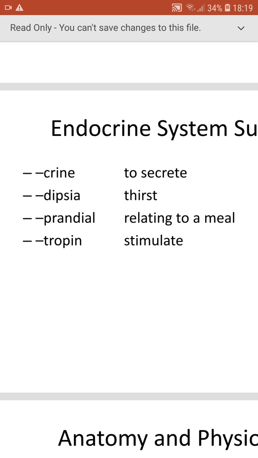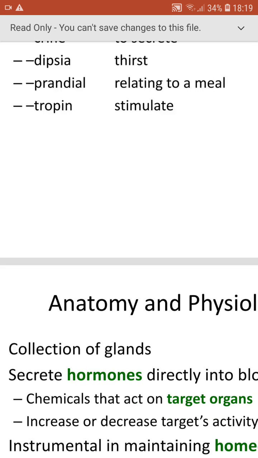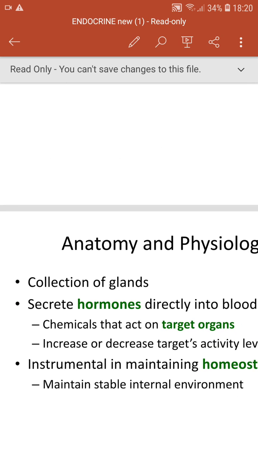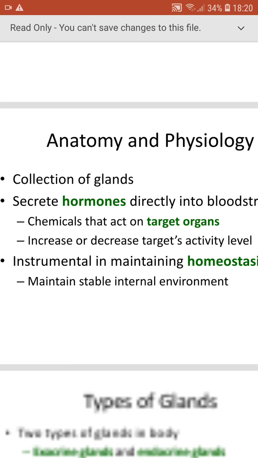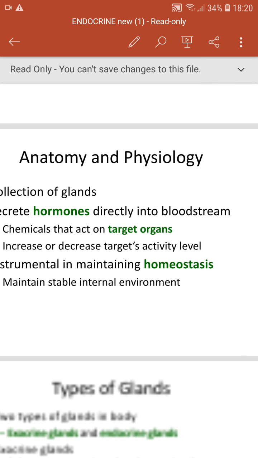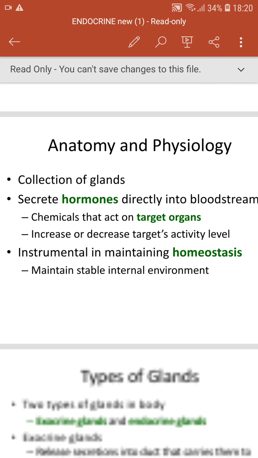And coming to anatomy and physiology, so the collection of the glands. Endocrinology is about the collection of glands which secrete hormones directly into the bloodstream, and that act on the target organ. The target organs may be very far away, so the hormone won't act at the site of the gland. For example, whatever hormones are produced in the hypothalamus will act on the pituitary. For the pituitary hormones, the target organs are various glands.